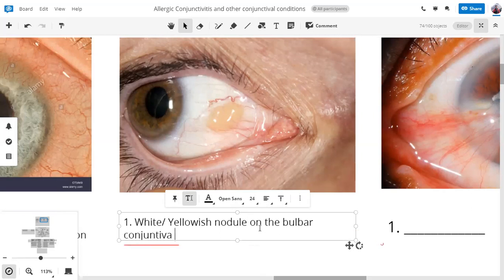और कहाँ पड़ा हुआ है? Nasal? On the nasal side. And what is this area called? If I draw the line between the inner canthus and the outer canthus, this area around the line is the intermarginal strip. Right? So this is a pinguecula.